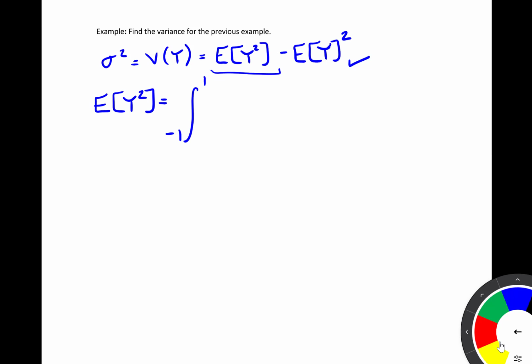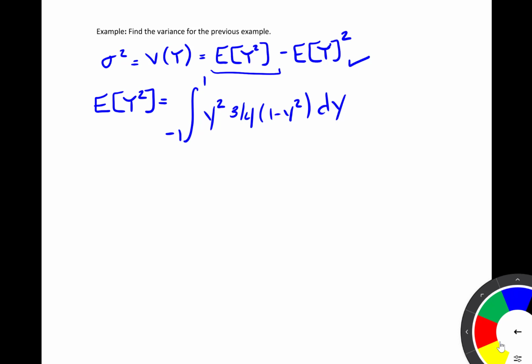But now, since we want the expected value of y squared, we have y squared times the PDF. And again, the reason that I'm integrating from -1 to 1 instead of negative infinity to infinity is because for this particular PDF, we know that that PDF has 0 area less than -1 and greater than 1.